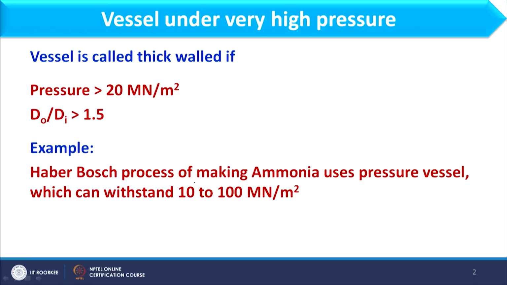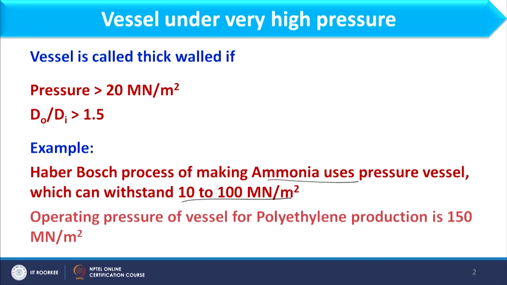The Haber-Bosch process for making ammonia uses a pressure vessel which can withstand 10 to 100 meganewton per meter square pressure, and similarly the operating pressure of a vessel for polythene production is 150 meganewton per meter square. So, here we have a few examples where pressure exceeds 20 meganewton per meter square. What should be the design procedure for such cases?